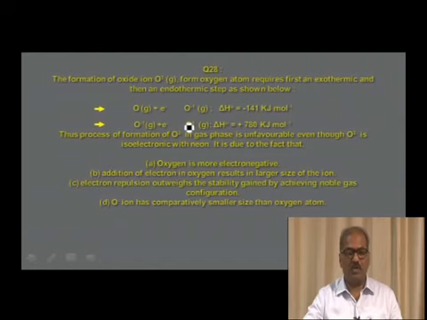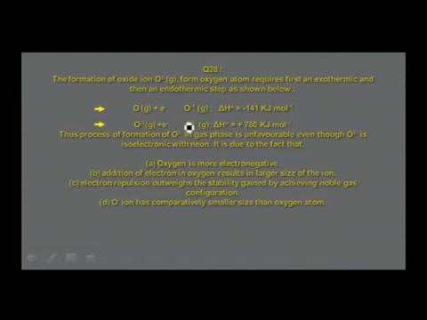Now we shall go to the next question. A very interesting question we have. The formation of oxide ion O2- in the gaseous phase from an oxygen atom requires first an exothermic and then an endothermic step, as shown below. O(g) + e- gives O-, delta H naught equals -141 kilojoules per mole. O-(g) + e- gives O2-(g), delta H naught equals +780 kilojoules per mole.